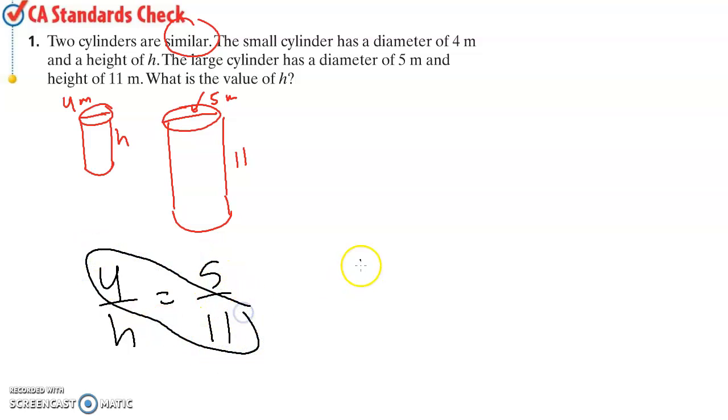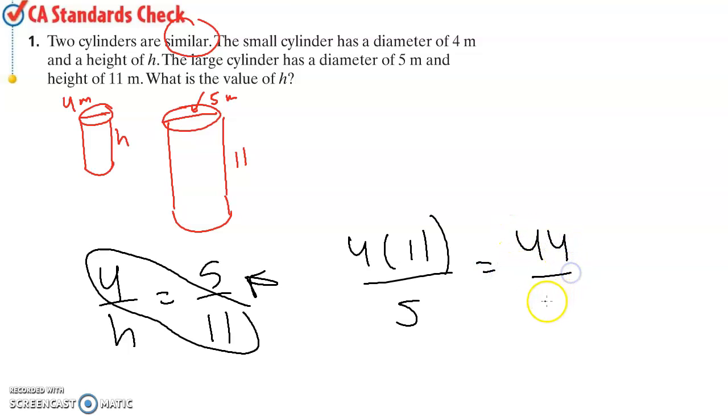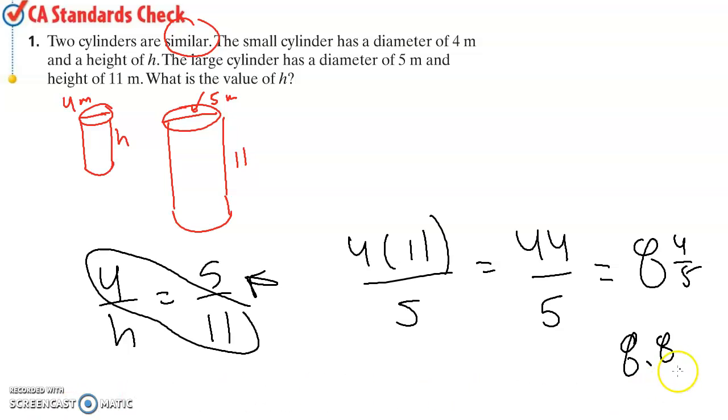Circle these two numbers, 4 times 11 divided by the other number, 5, is going to give me 44/5, which would give me 8 4/5, or 8.8. Alright, so in this case, the height for the smaller cylinder is going to be 8.8 meters.